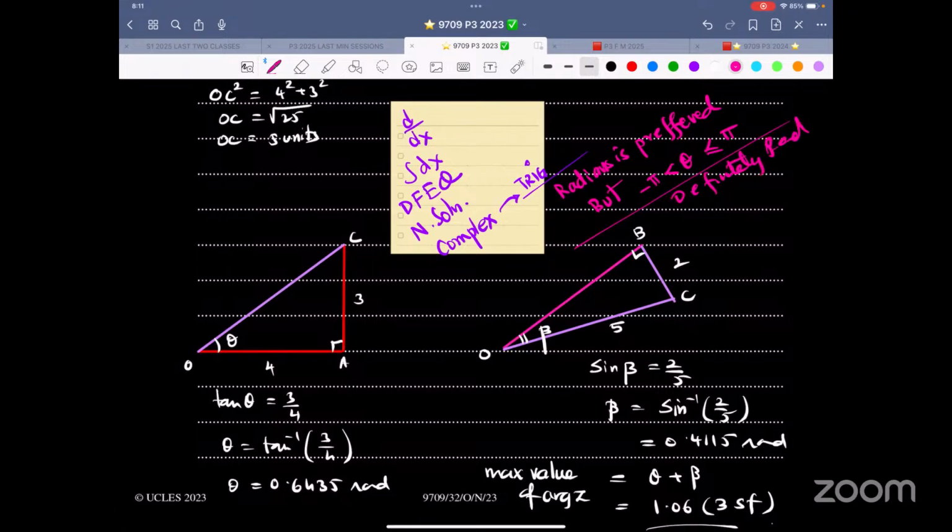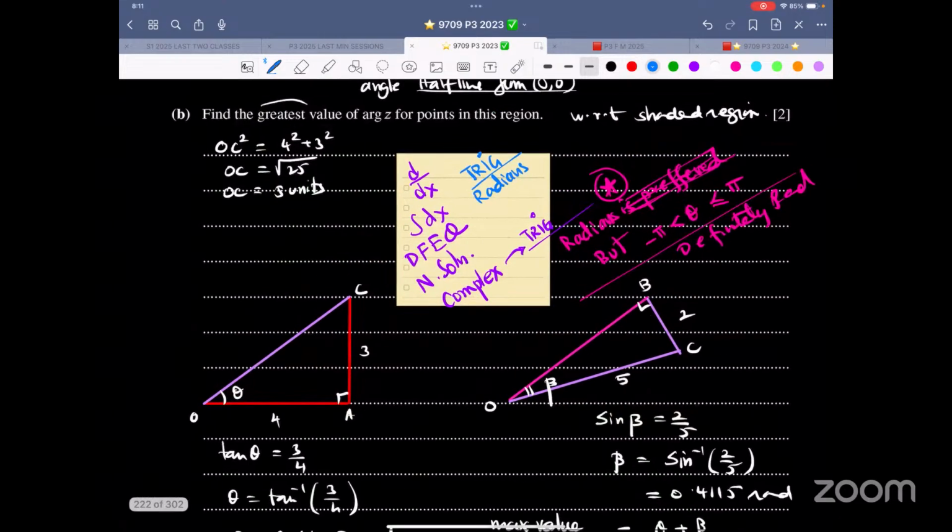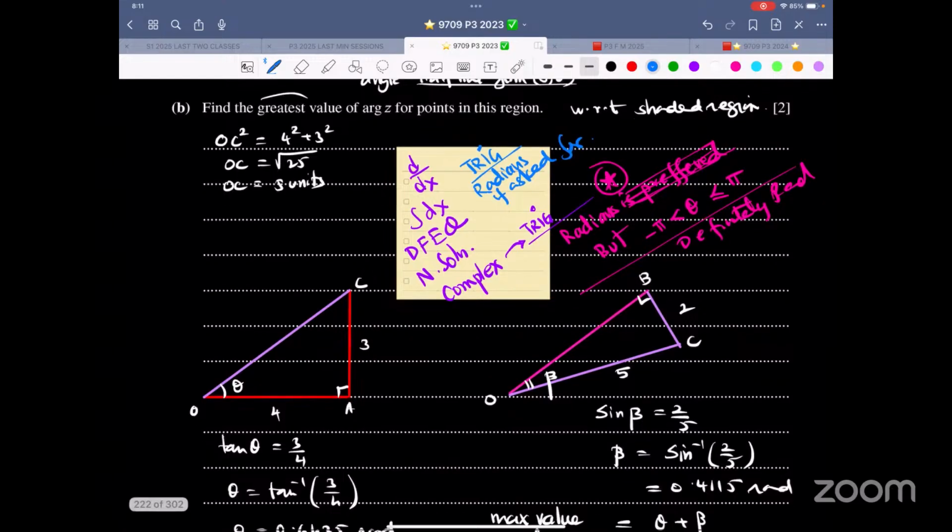I think instead of preferred, let me write over here radians, radians all along. And one last thing, if it's a trick question, radians if asked for. If it says in the range, then we do it.